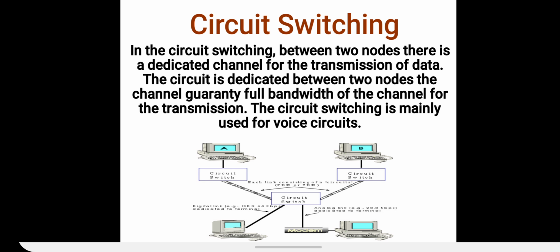So this channel is reserved for data transmission between computer A and computer B only. No other computer can transmit between these two channels for the time being. It is used by computer A and B.